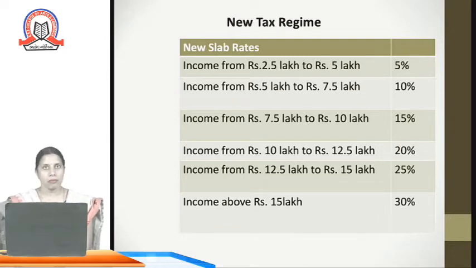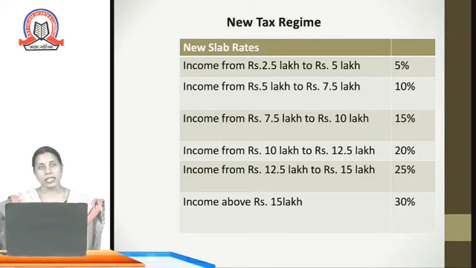For income above 7 lakh 50,000 and up to 10 lakh, the tax rate is 15%. From rupees 10 lakh to rupees 12.5 lakh, the tax rate is 20%. For income from 12.5 lakh to rupees 15 lakh, the tax rate is 25%.